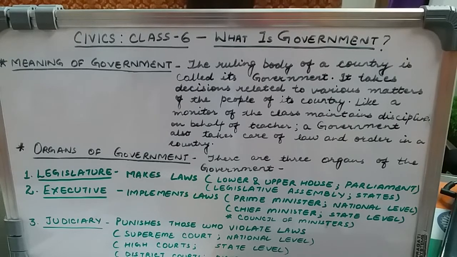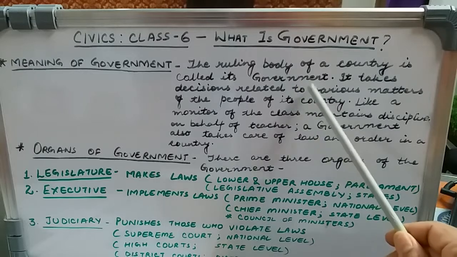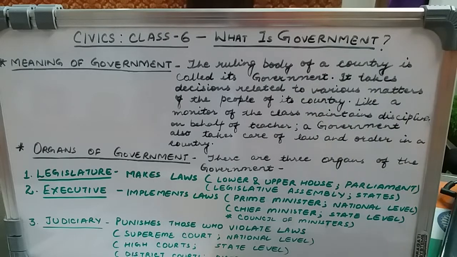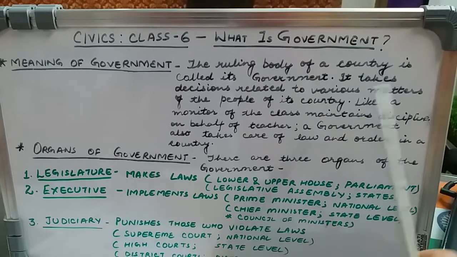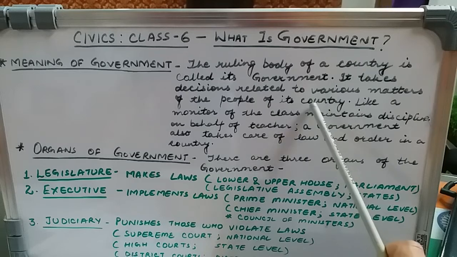This brings us the meaning of the word government. The ruling body of a country is called its government. It takes up decisions related to various matters of the people of the country.